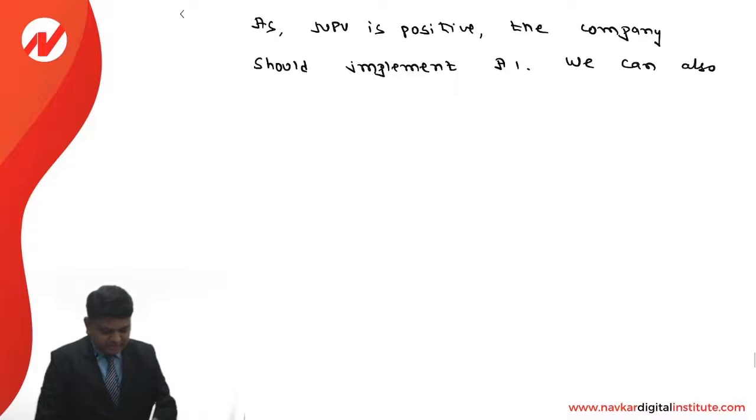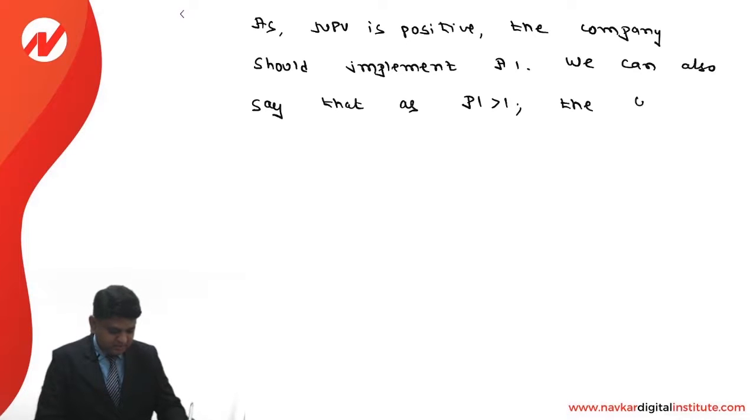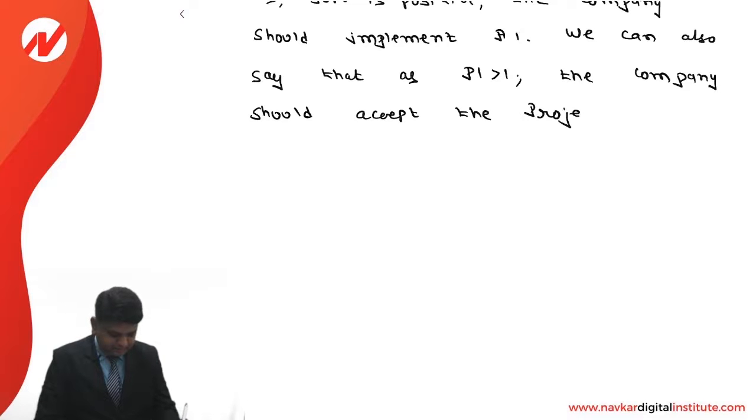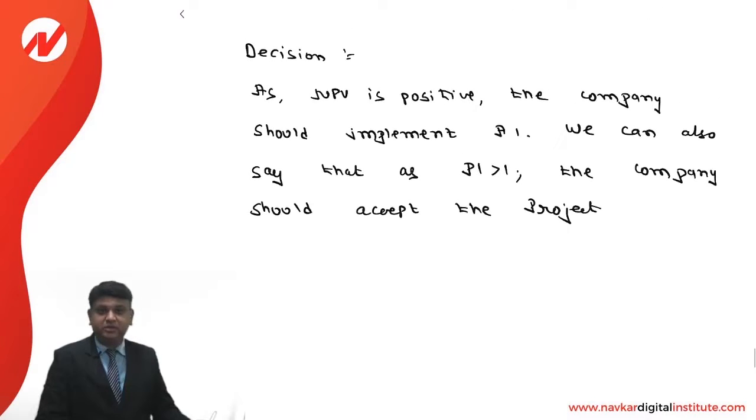We can also say that as PI exceeds 1, the company should accept the project. That is, the company should implement AI.